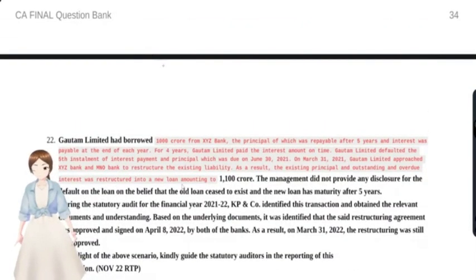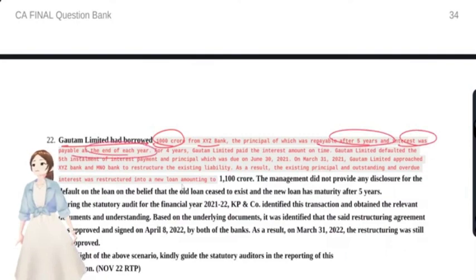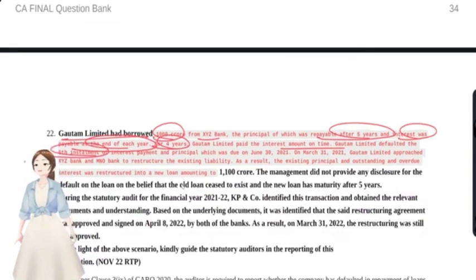That is question number 22. Gautam Limited had borrowed 1000 crore from a bank, and the principal was repayable after 5 years and the interest was payable at the end of each year for the 4 years. Gautam paid interest for all the years on time and defaulted on the 5th installment. Okay, defaulting on the loan.